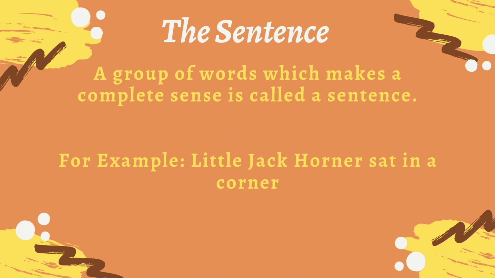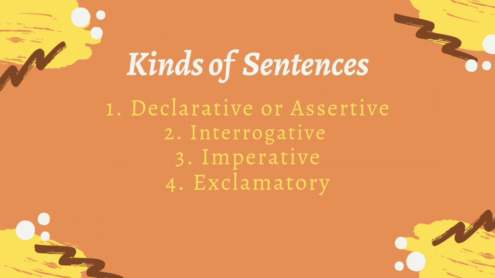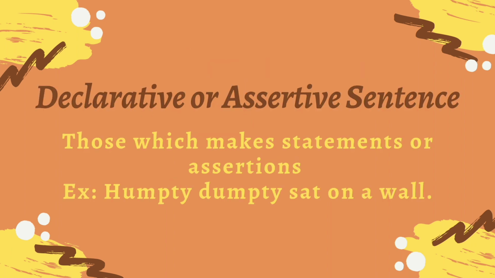Now let us see kinds of sentences. There are 4 kinds of sentences. Number 1, declarative or assertive. Number 2, interrogative. Number 3, imperative. Number 4, exclamatory. Let us learn about the first type of sentence, that is declarative or assertive.